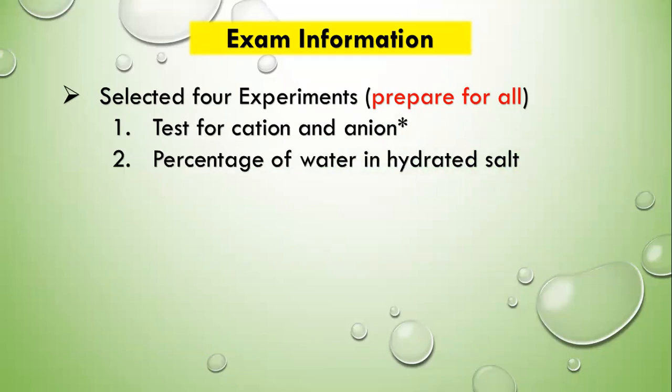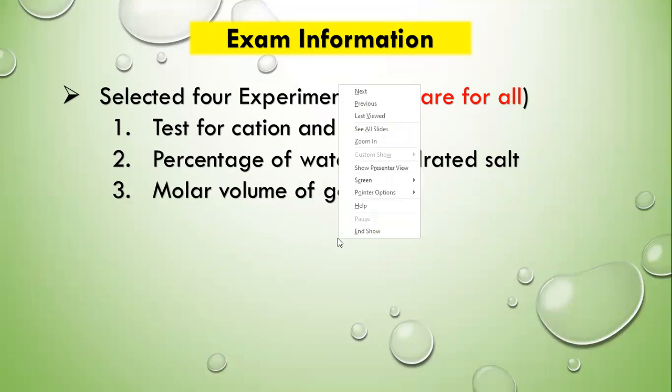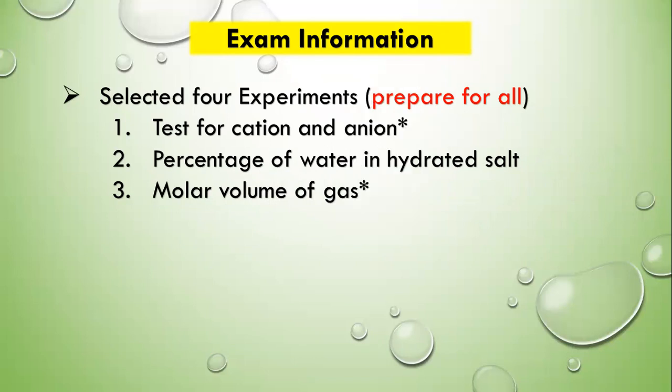The second one is the percentage of water in hydrated salt experiment. The third one is the molar volume of gas experiment. Even for the molar volume of gas, there will be a small table needed to get some answers, and it will be provided to you. And the fourth one will be acid-base titration.